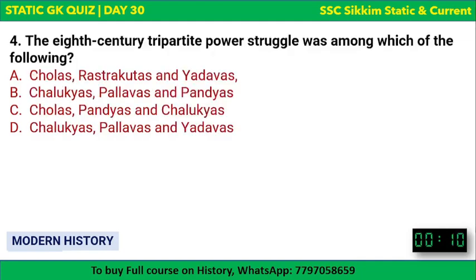Fine. Next question: the 8th century tripartite power struggle was among which of the following? Interesting question. The options are there and your time begins now. The 8th century tripartite power struggle. Tripartite means between three parties, right? The power struggle was between whom?